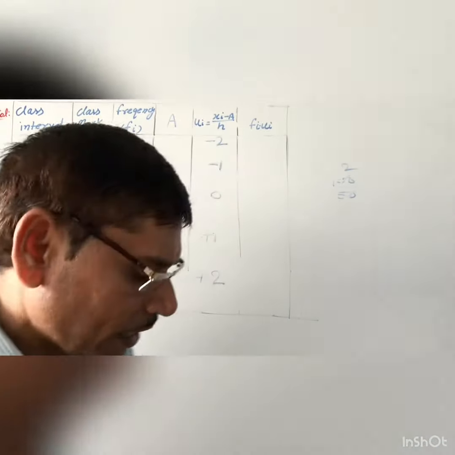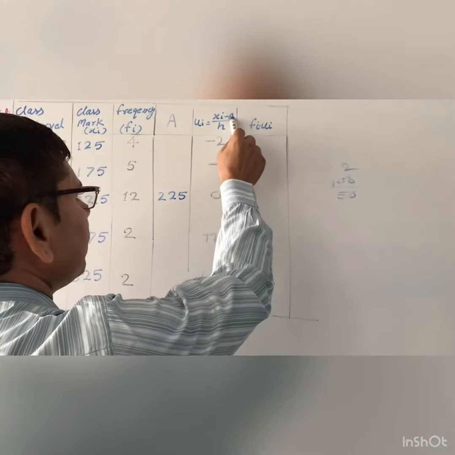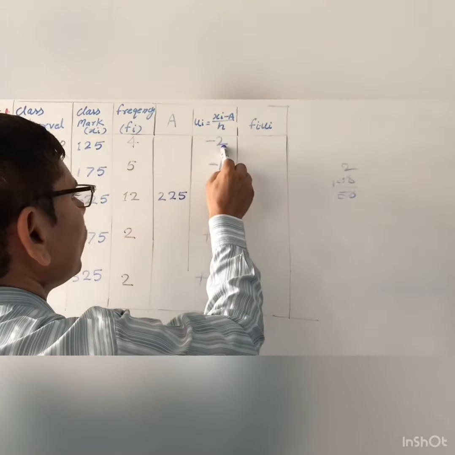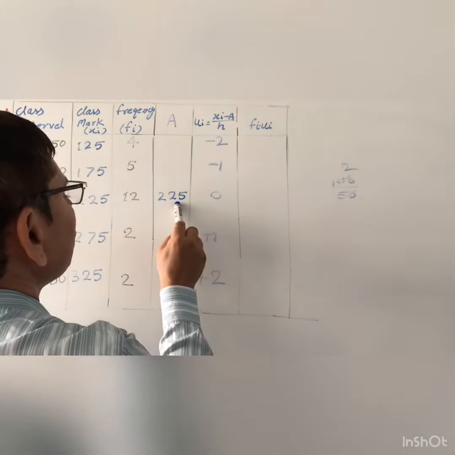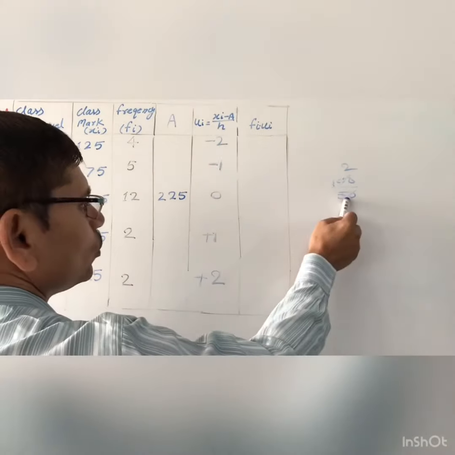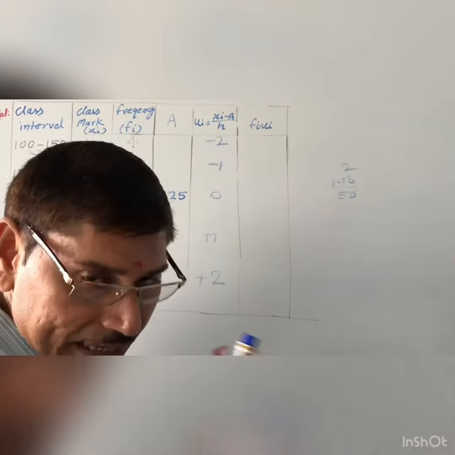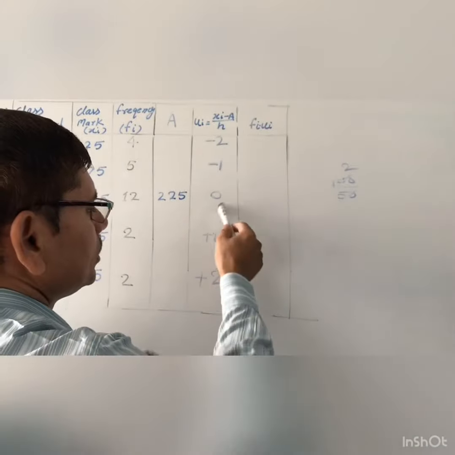Okay, so now we will get here ui, this is xi minus a upon h, that is you will find this. How to find this? That is 125 minus 225, you will get minus 100, and class size 50, so you divide it by 50, you will get minus 2. But no need to find the exact calculation, you will write just here minus 2, minus 1, 0, 1, 2.